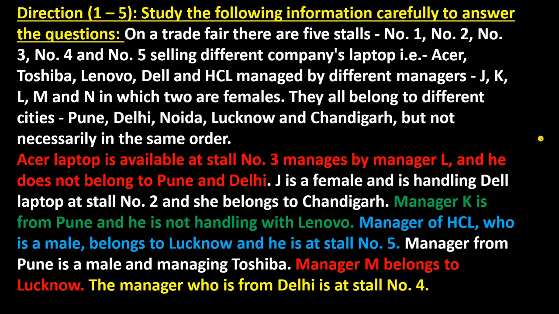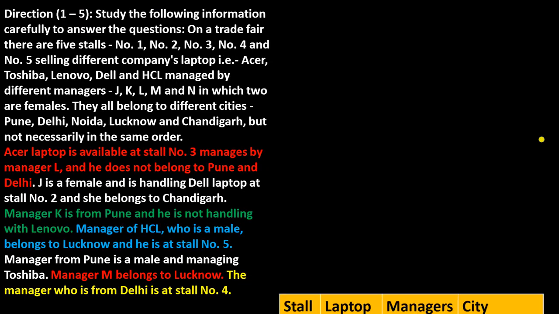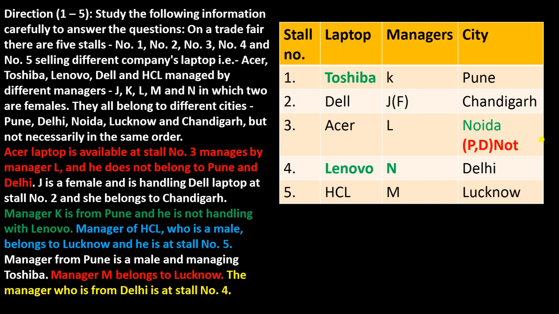You have to arrange these in the form of a table. So I have arranged these in a table. This black color text says that this is the information from this situation. Whatever is written in this question, I have just mentioned it. And the green part is showing that you have to just read the question and then you have to write. So green mark is showing that.